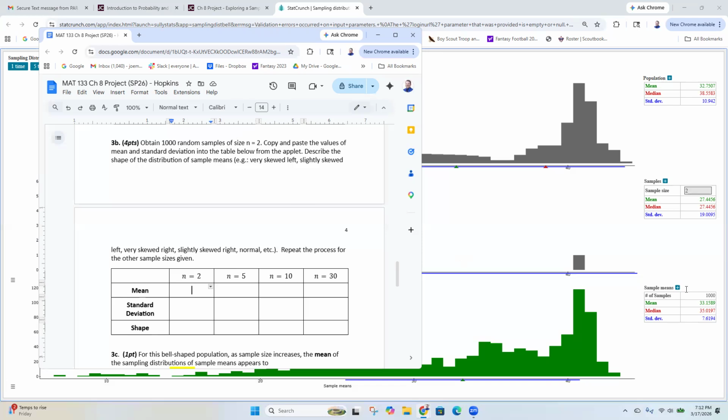So reset, do 1,000 times, and then you write down the mean and the standard deviation from the lower right corner here. So this mean is 33.16. Standard deviation 7.62. Shape very skewed left.